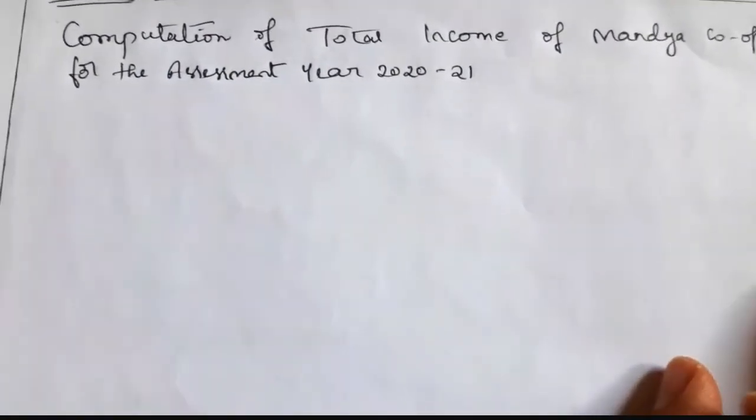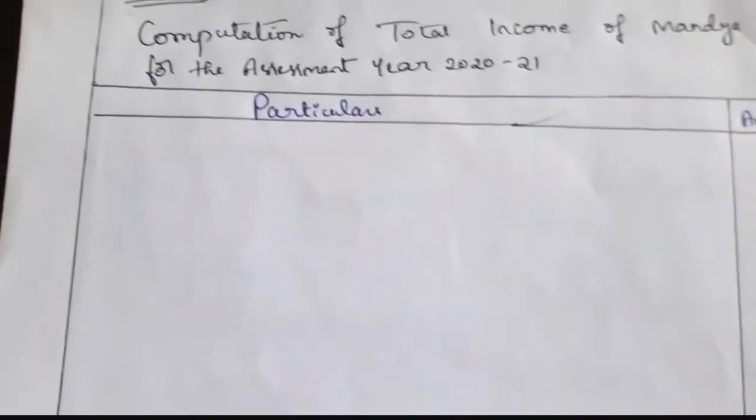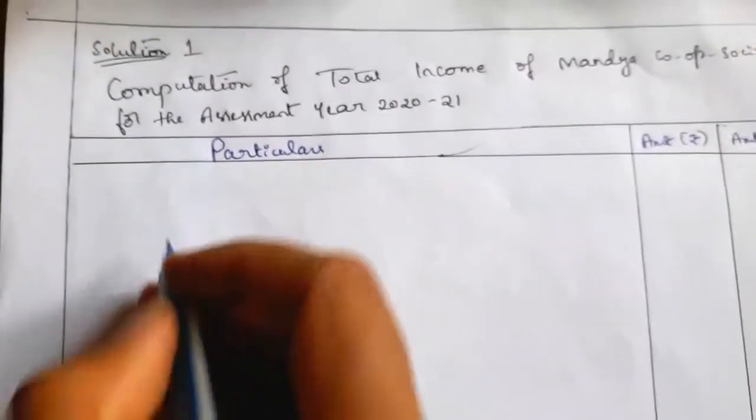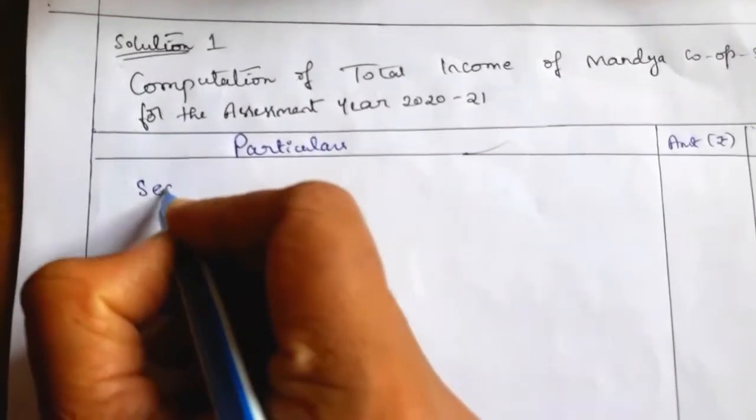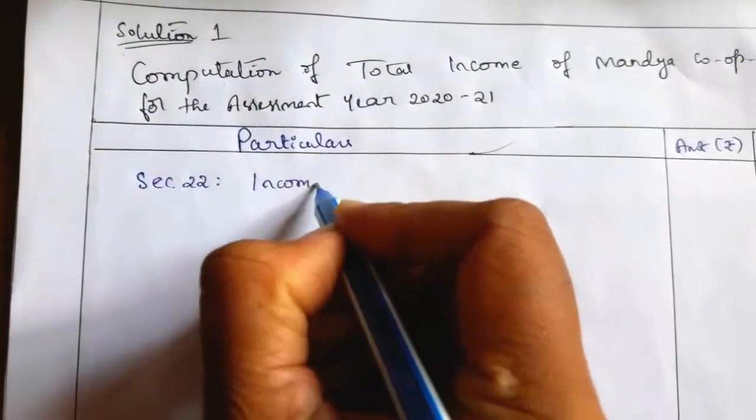So draw 3 columns: one particular column and two amount columns. Here the first section is section 22, income from house property.